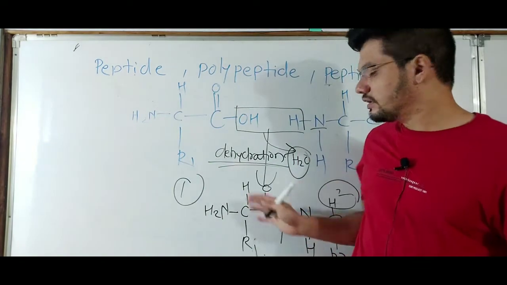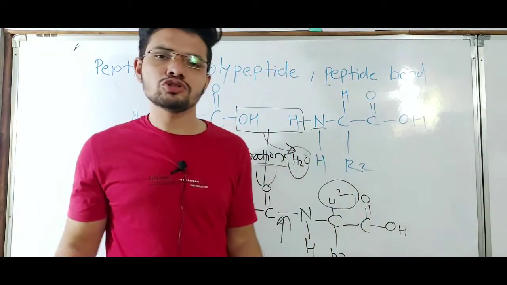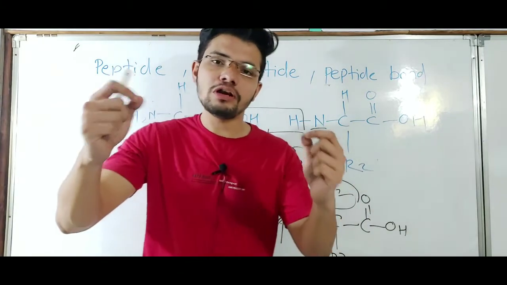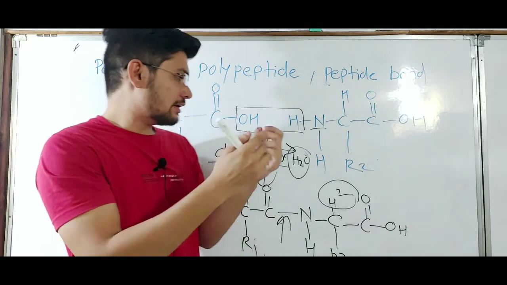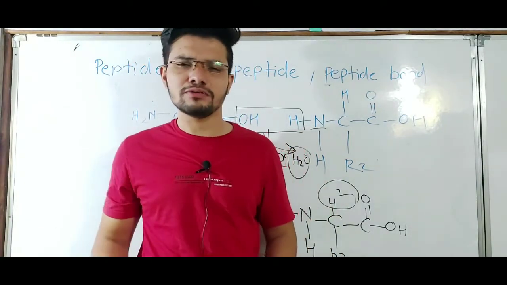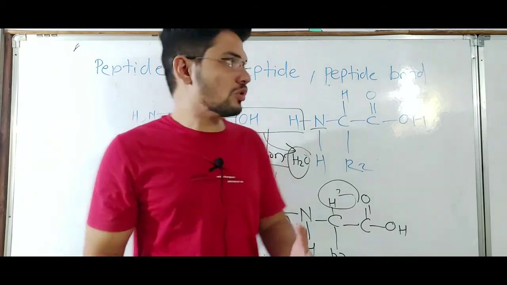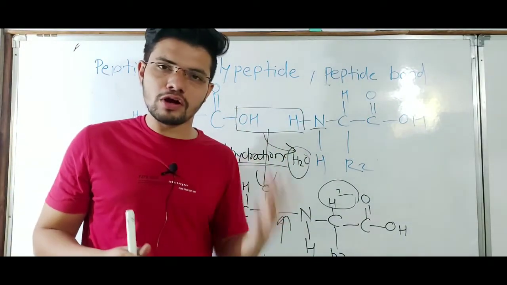Here we have a dipeptide, but many amino acids join to form a polypeptide, which folds to form a functional protein or enzyme. So this was all about peptide, polypeptide and peptide bond formation.